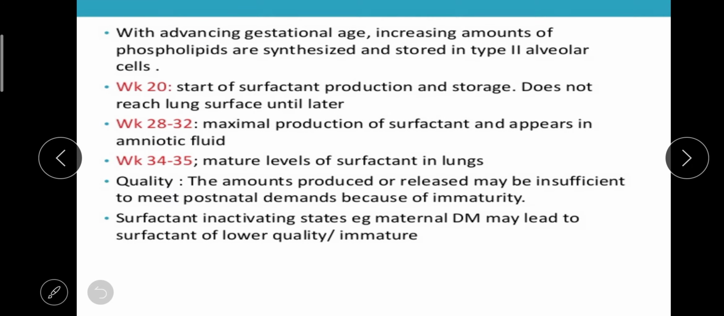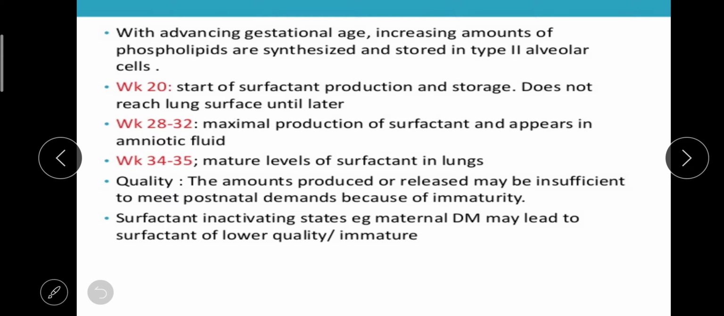With advancing gestational age, an increasing amount of phospholipids is synthesized and stored in the type 2 alveolar cells. So the main reason RDS starts is immature lungs, or surfactant deficiency. Because of that, the surface tension will be more in the alveoli, and that causes respiratory distress syndrome, or RDS.